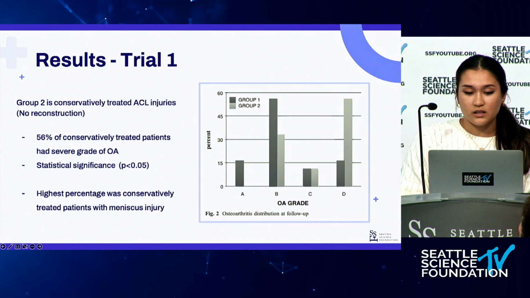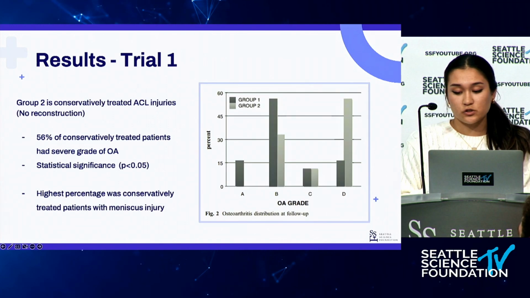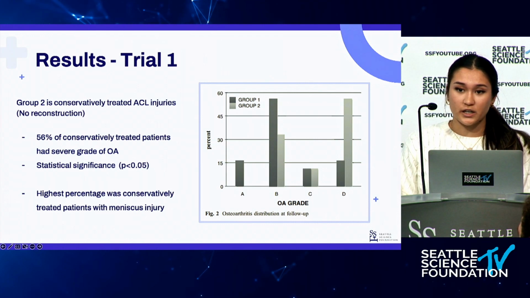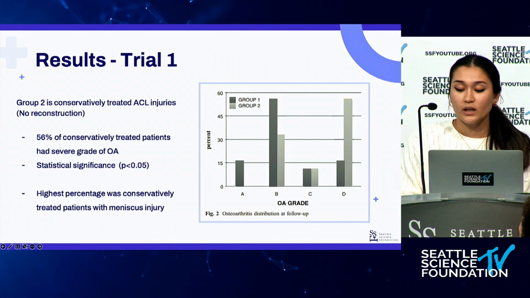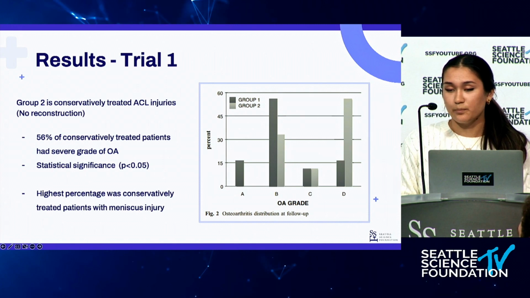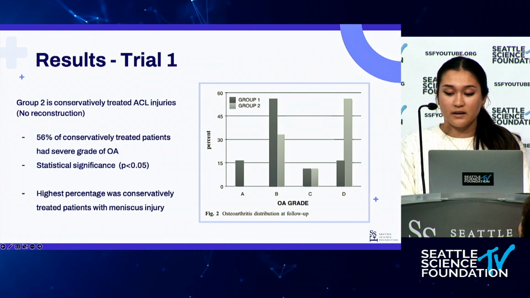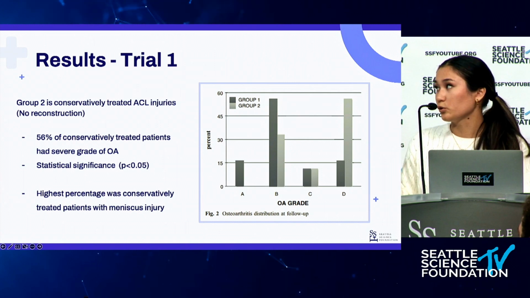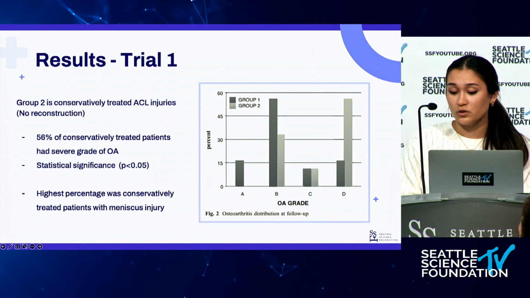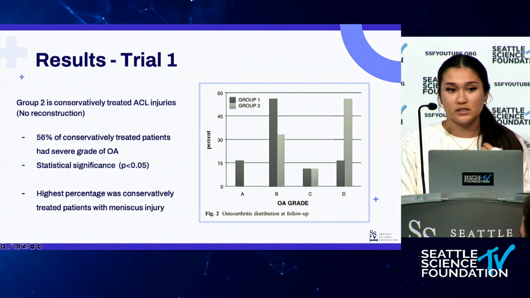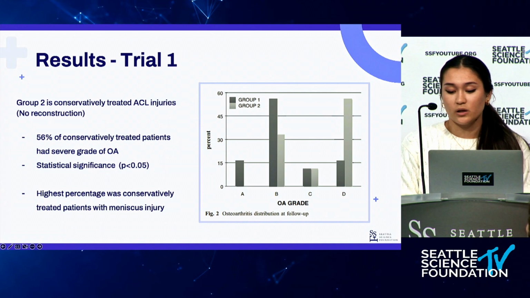So moving on to the second part of the results of this first trial. This next graph shows the development of degenerative changes right here in figure 2. Half of these patients in group 1 had mild degenerative changes, but only 16.5% had severe OA, which was group 1's results, and in group 2, 56% of the patients had severe OA, which is statistically significant as well.